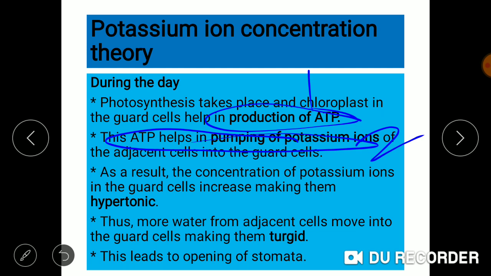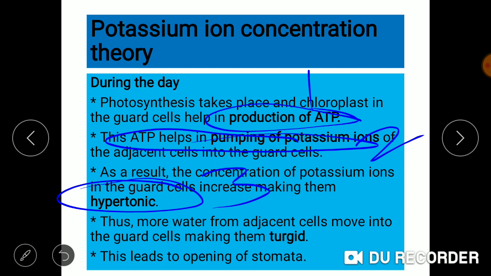So this is point number 2. ATP production helps in pumping of potassium ions from the surrounding cells into the guard cells. Now, due to this increase in potassium ions in the guard cells, it becomes hypertonic.